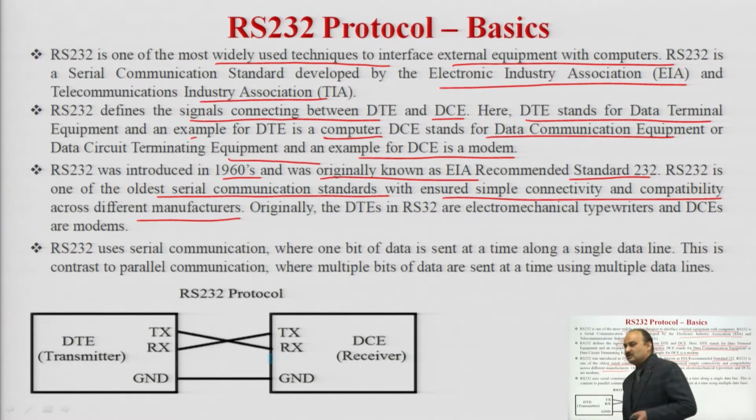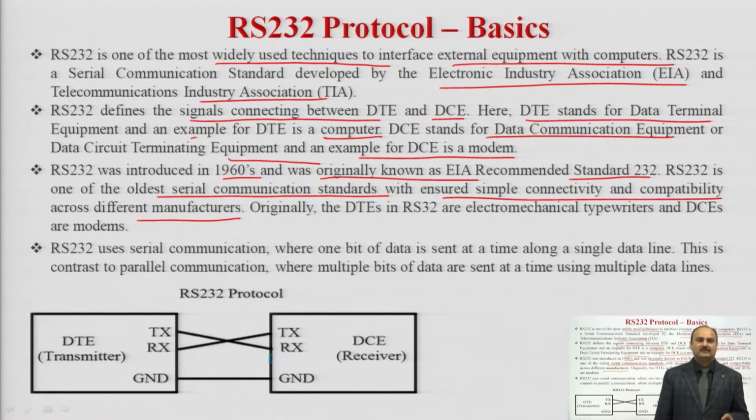So, it provides compatibility between data terminal equipment and data communication equipment made by different manufacturers.